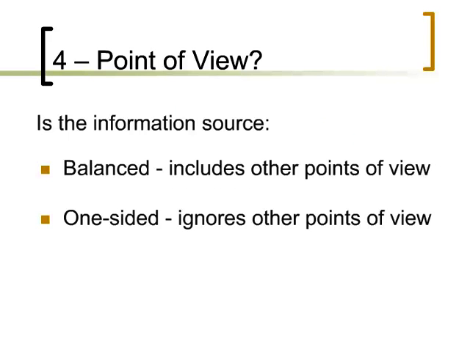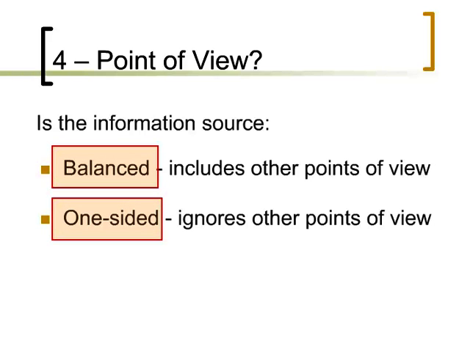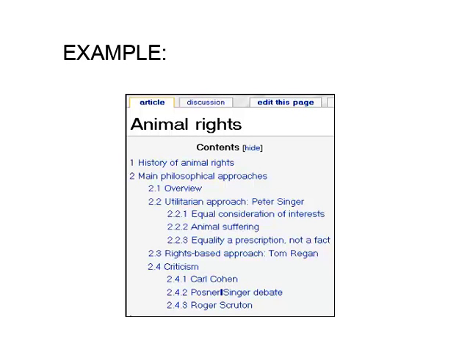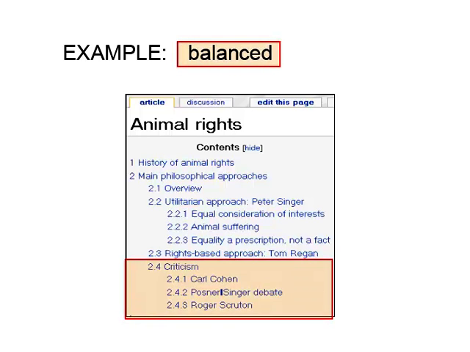Is the information source balanced or one-sided? Does the author include or ignore other important points of view on the topic? Take a look at this example from Wikipedia. Does the content of the article on animal rights appear to be balanced or one-sided? It is balanced because it presents several viewpoints on this topic as well as criticism of those views.